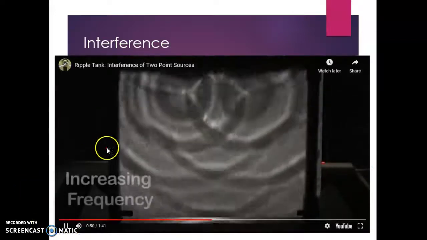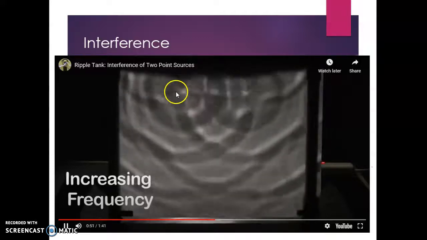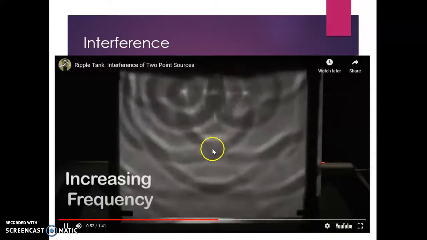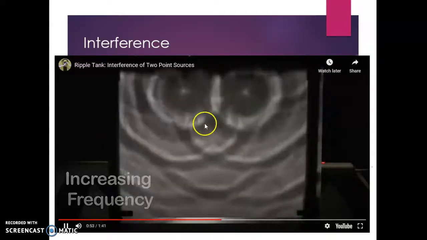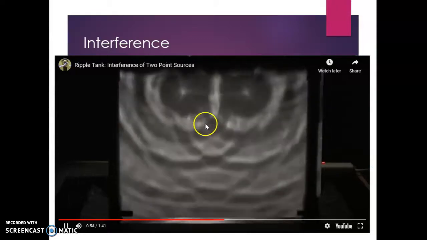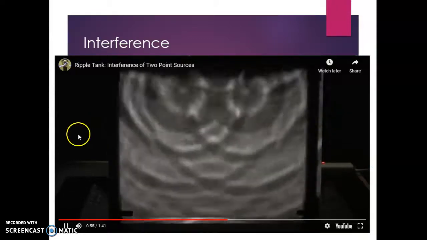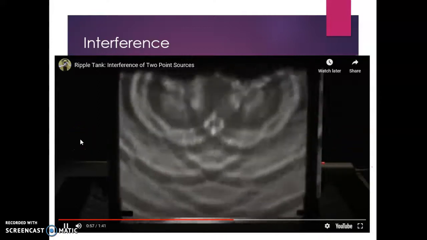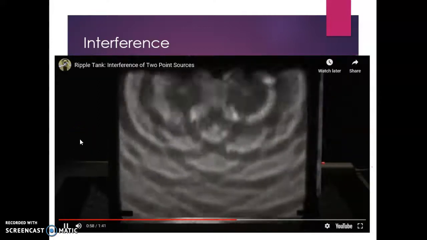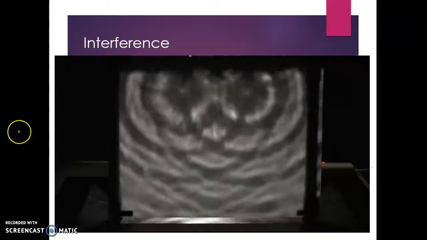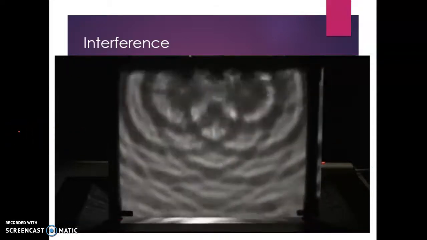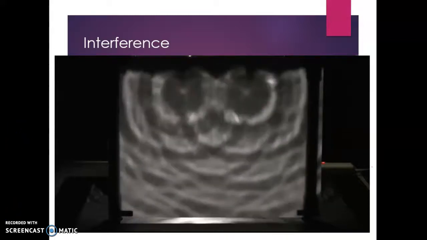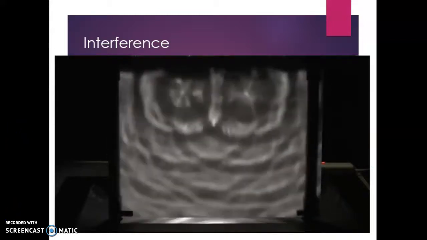You can see on the edges here, the waves just go out, but in the middle they kind of pile up, and we can see these really dark spaces and these really light spaces representing the crests and troughs. Now it's going faster and faster. It's making a different interference pattern as it goes along, and you can see those patterns as it continues. So that's interference. We'll talk more about that when we talk about light.